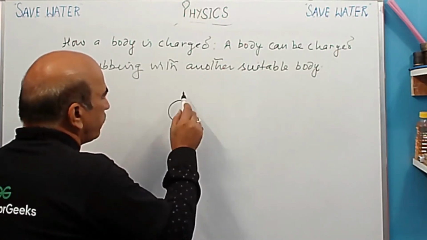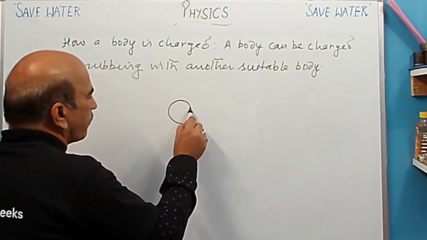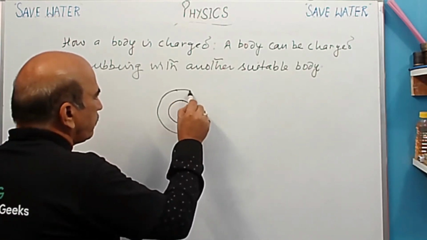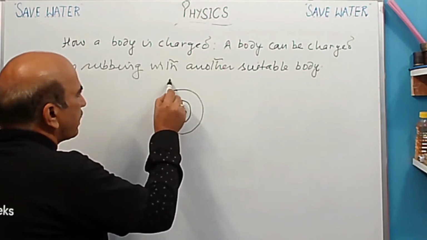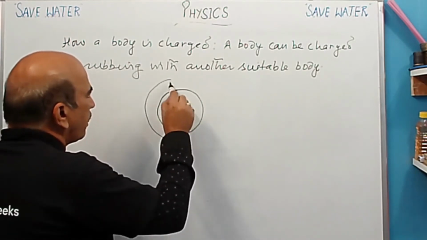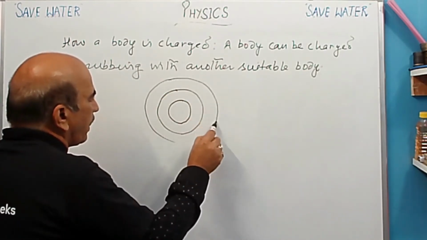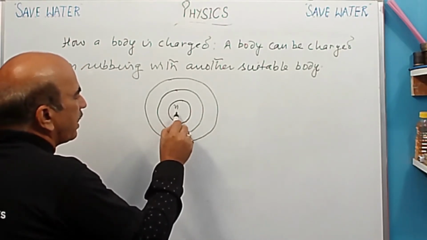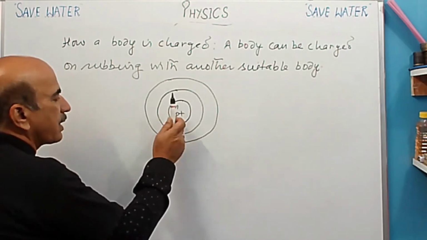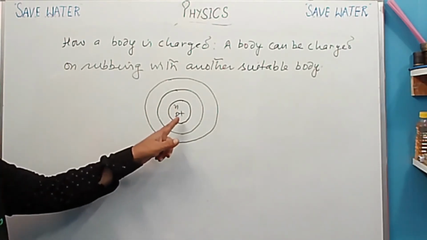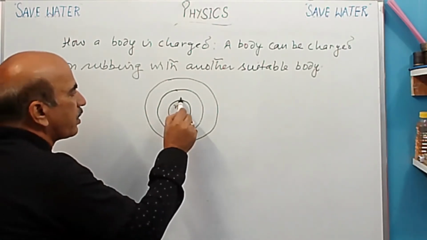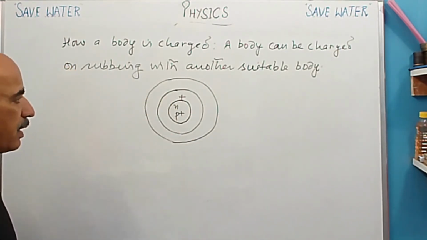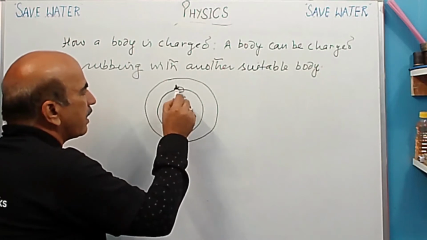So this is the nucleus here, and here this is one energy shell, and this is second energy shell. Yes. So in the nucleus, neutrons are there and protons are there. Protons carry positive charge. So therefore, the charge present on the nucleus is positive. Okay. So nucleus, what do we say? It is positively charged. And in energy shells, electrons are there.